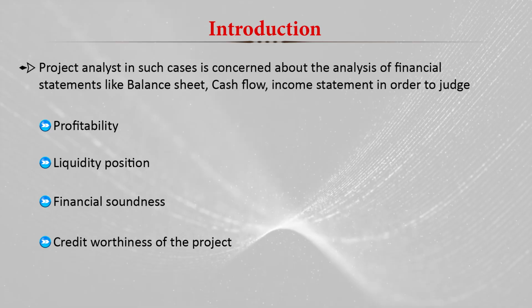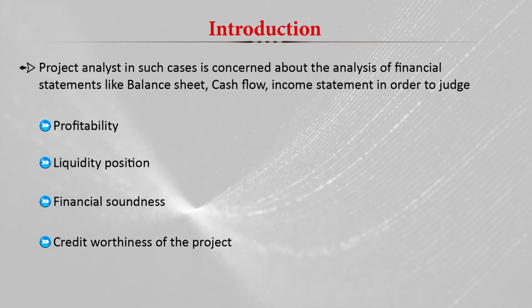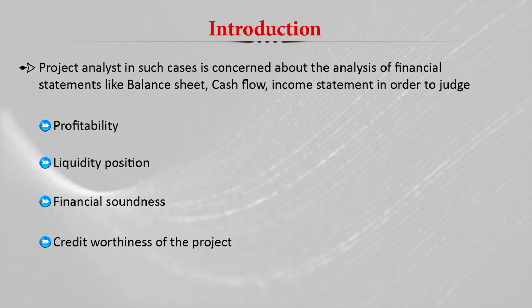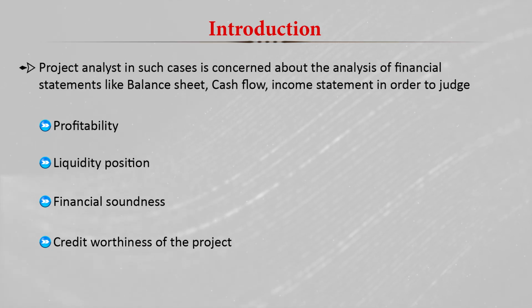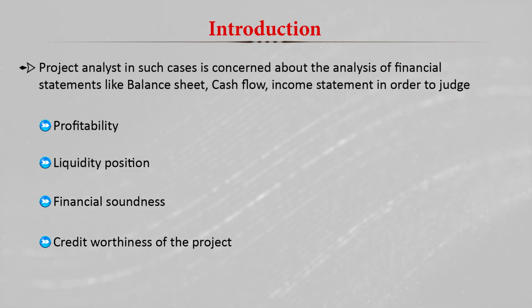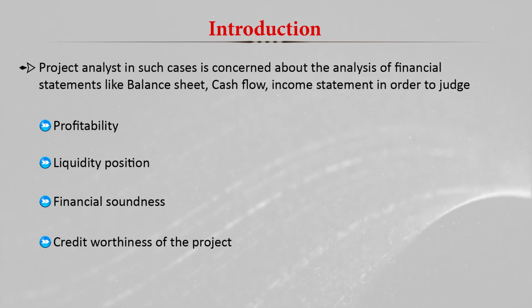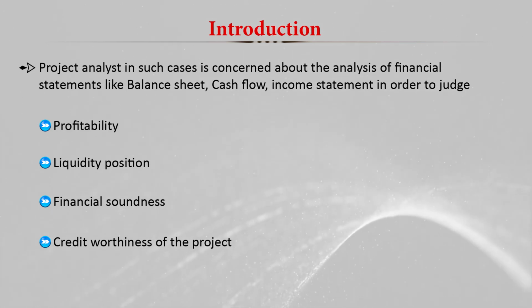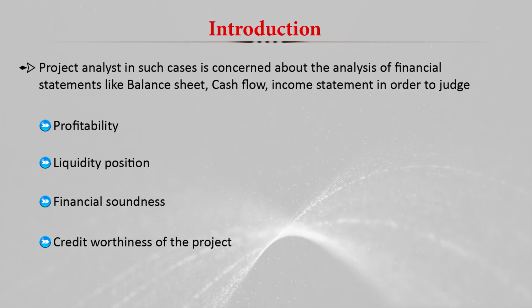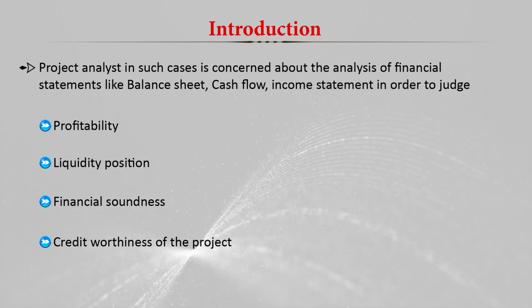If we want to judge the profitability, liquidity position, financial soundness or creditworthiness of the organization, we need the different financial statements, like the balance sheet, the cash flow statement and the income statement. The balance sheet is the most commonly used financial statement, used by almost all types of organization.